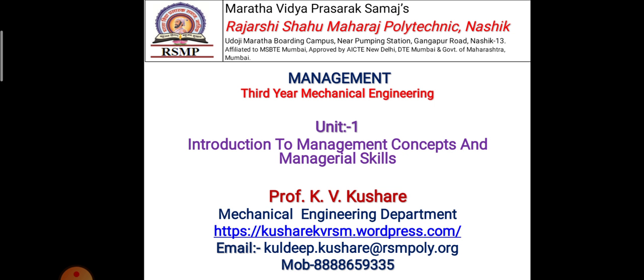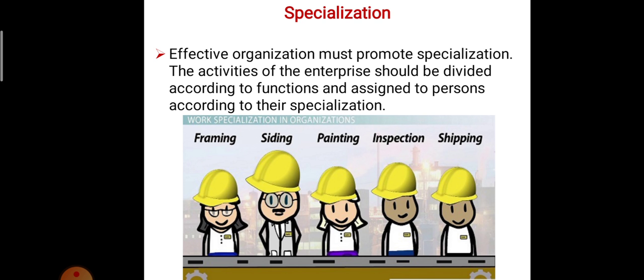Okay, in the last lecture we discussed what is meant by organization and its structure. Today's topic is specialization. What is specialization in any organization? How does the specialization cycle progress and how is it created?